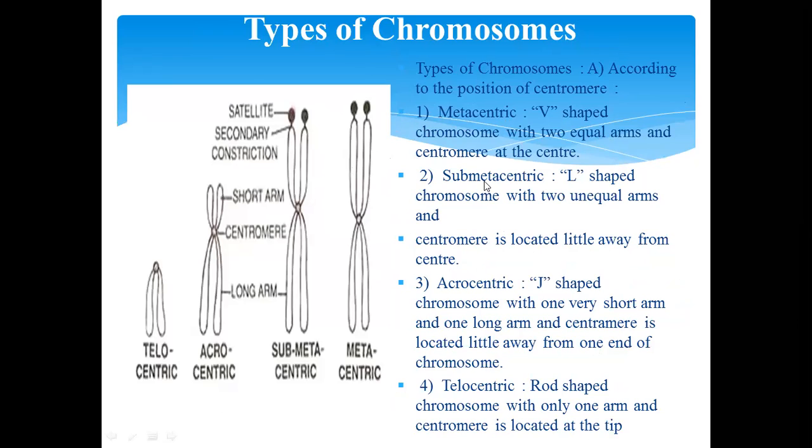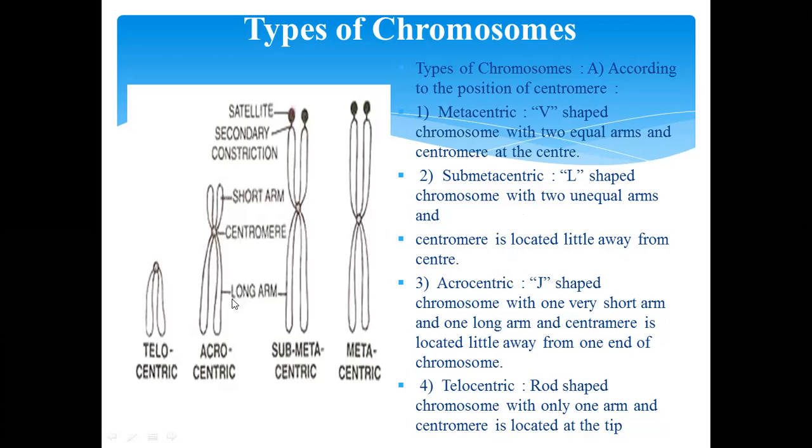Second type is submetacentric. It is an L-shaped chromosome with unequal arms. The centromere is located a little away from the center. It is an L shape.